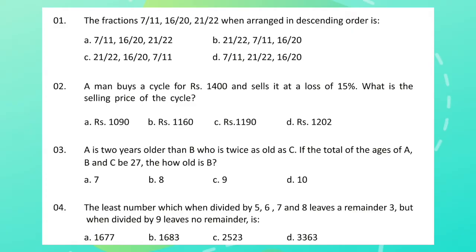Question 2. A man buys a cycle for Rs 1400 and sells it at a loss of 15%. What is the selling price of the cycle? Question 3. A is 2 years older than B, who is twice as old as C. If the total of the ages of A, B and C be 27, how old is B?